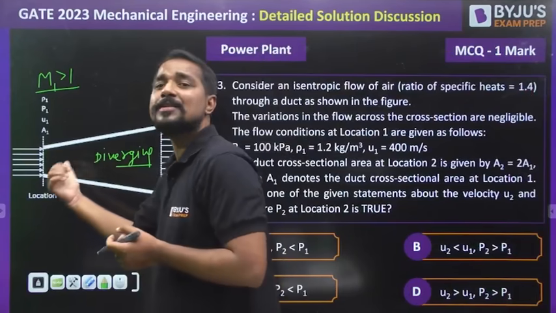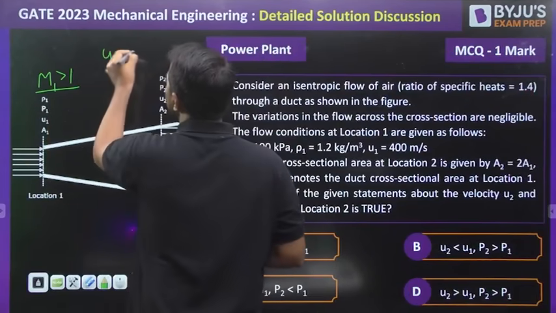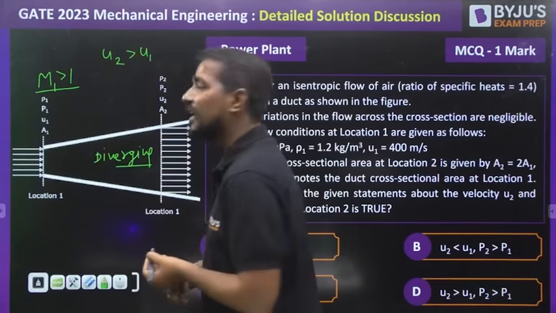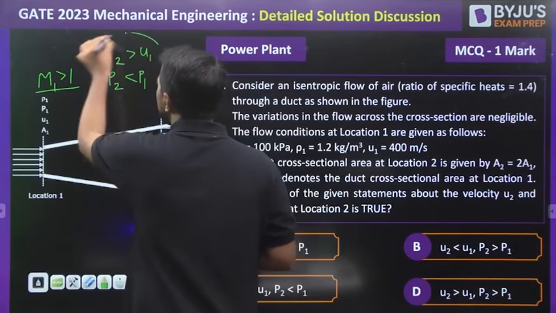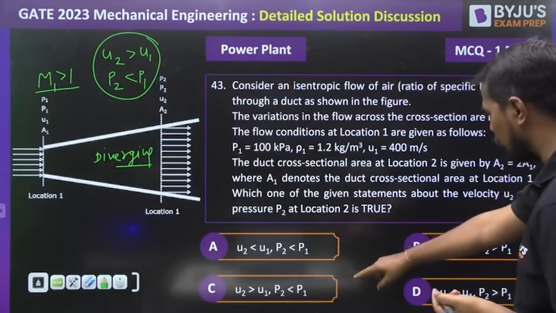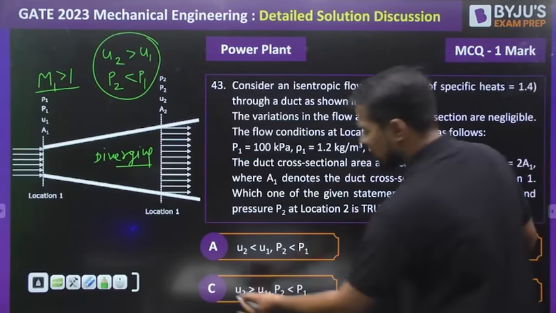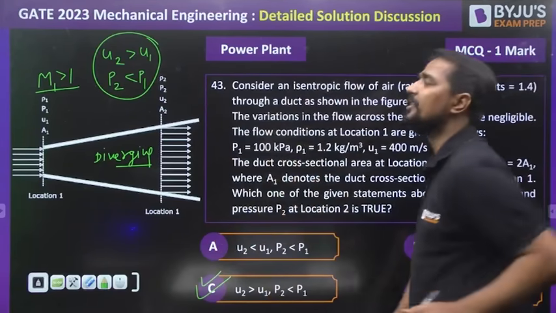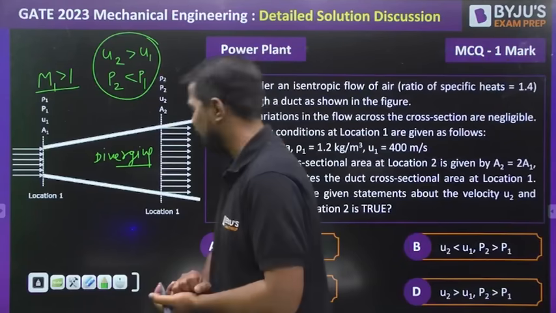Your diverging cross-section area behaves like a nozzle, meaning velocity increases, pressure decreases. Velocity is increasing, U2 is greater than U1. And pressure is decreasing, P2 is less than P1. Yes, C is the correct answer of this question. This was the 43rd question of this power plant we have discussed.